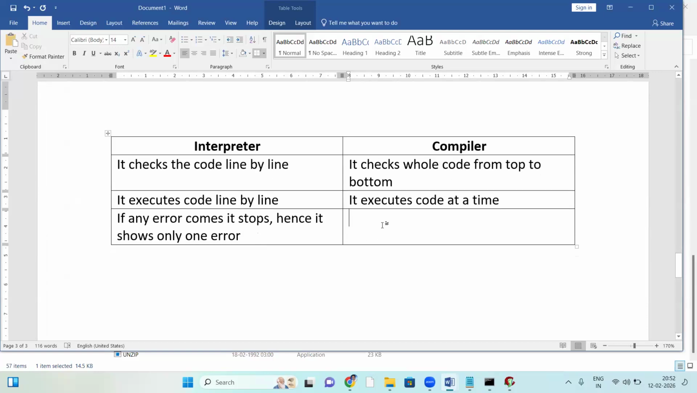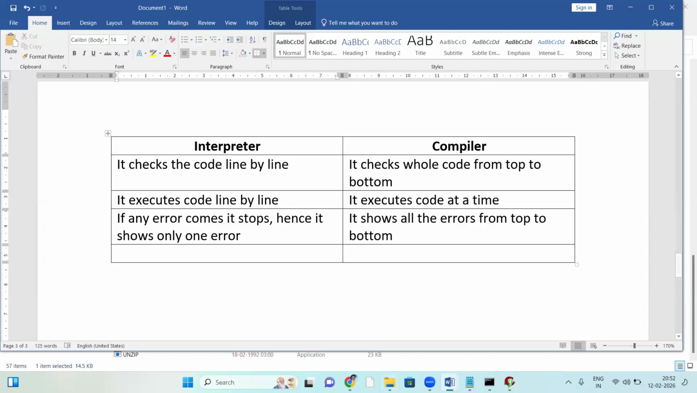The compiler shows all the errors from top to bottom. It checks from top to bottom and shows all the errors. So, the interpreter: if any error comes, it stops, so it shows only one error. The compiler shows all the errors from top to bottom.